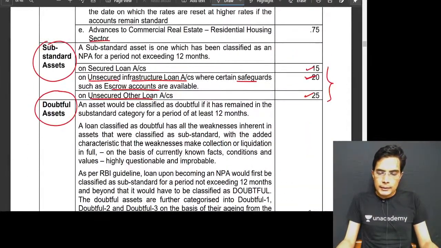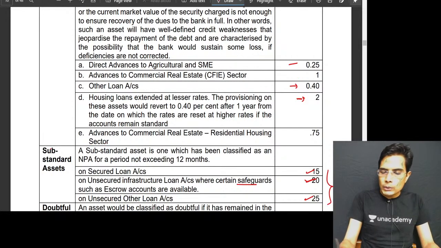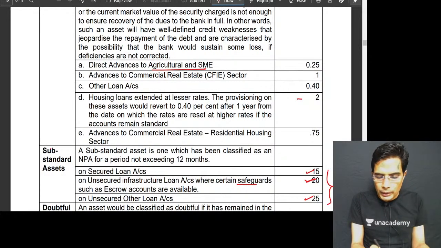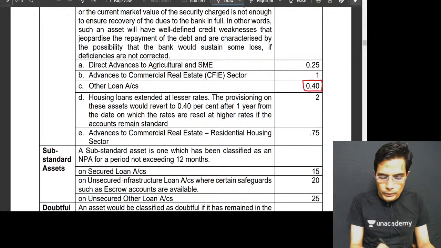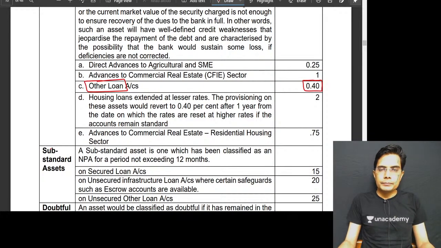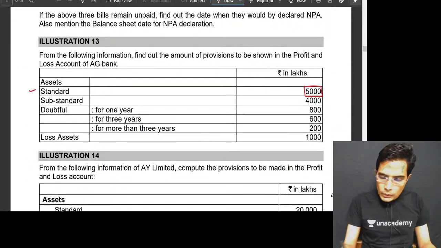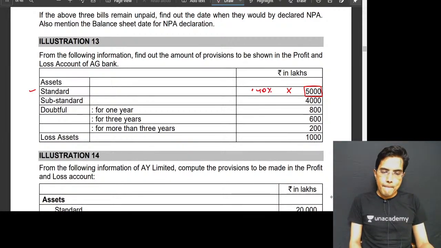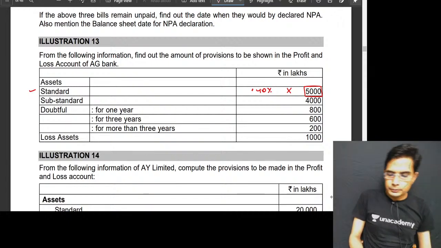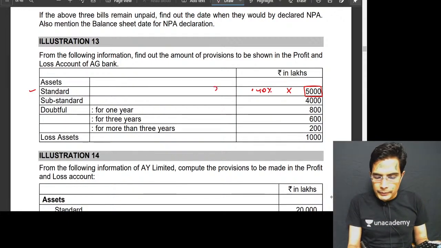If it is a standard asset, and if the nature of the loans and advances has not been mentioned in the question, assume that these loans and advances are not related to agriculture, real estate, or housing sector, it is another sector. So create a provision of 0.4%. So all you have to do is multiply by 0.4%. So 5,000 into 0.4% will be 20.